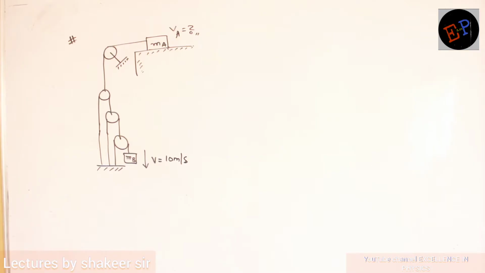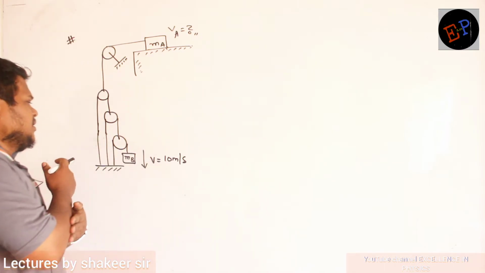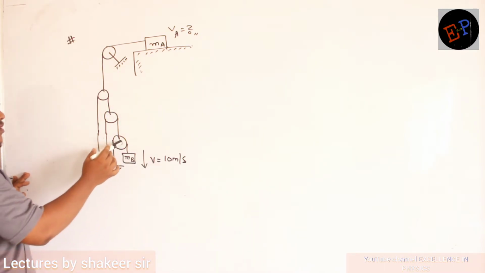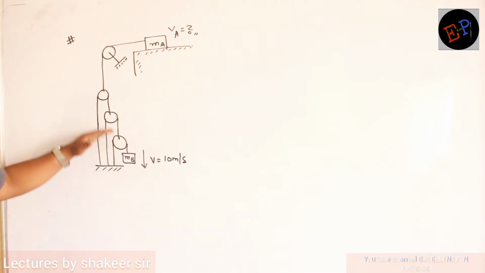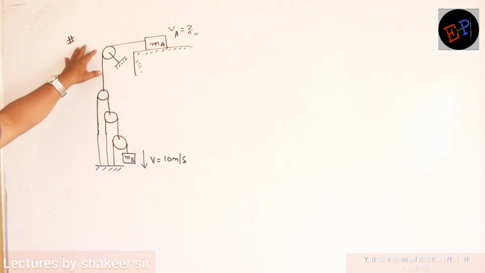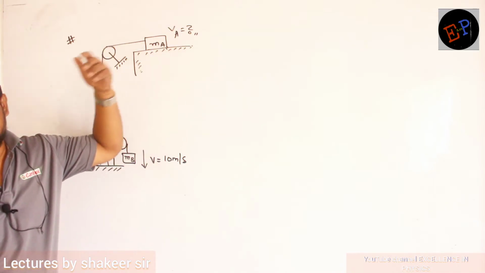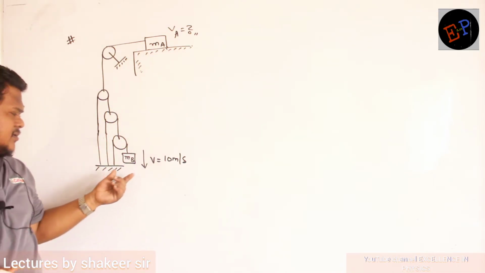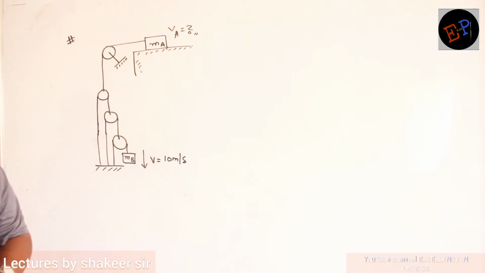So let us see this question. So here movable pulleys 1, 2, 3. 3 movable pulleys are there. No? These pulleys, they can move up and down. But this is a fixed pulley. This pulley cannot move. Okay. And this is block A moving with particular velocity, whose velocity I have to calculate. And velocity of mass B is already given as 10 meter per second. Clear? Okay.